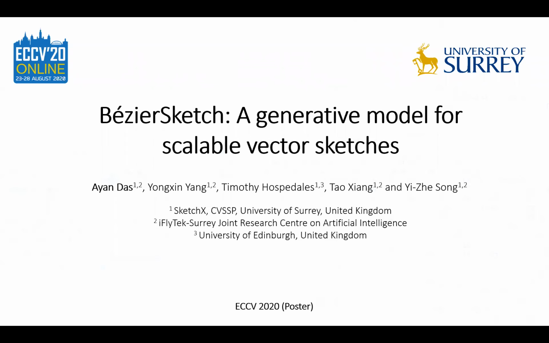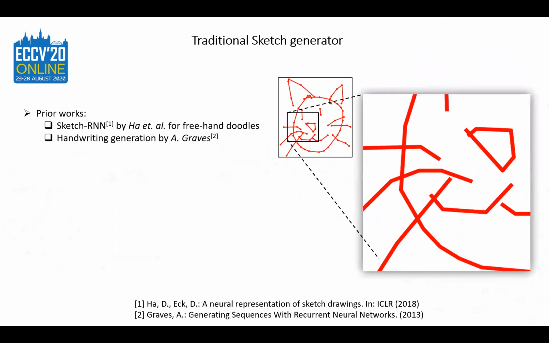In this paper, we introduce a new and improved paradigm for neural sketch generation. To this end, we introduce a neural model for learning representation of parametric curves.